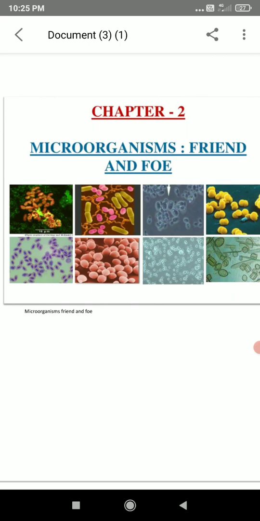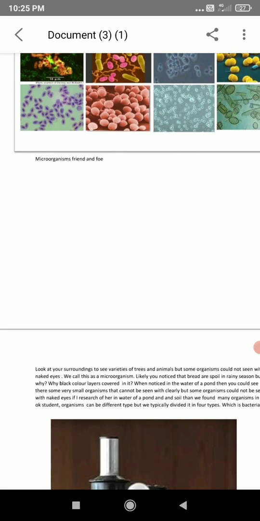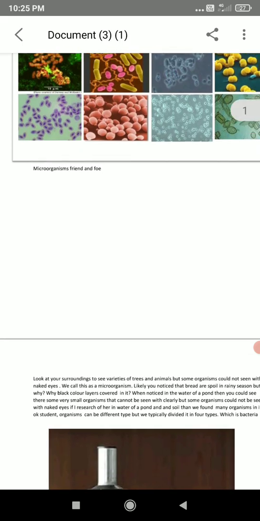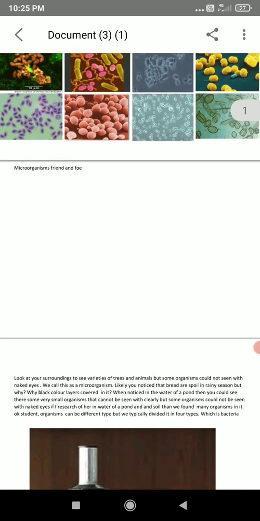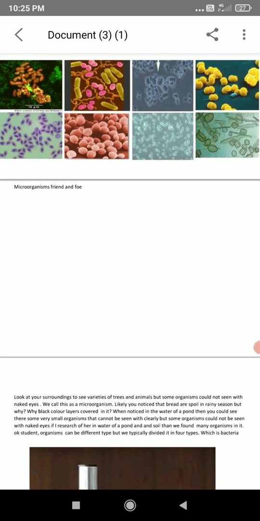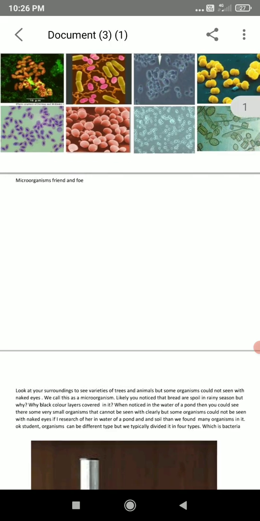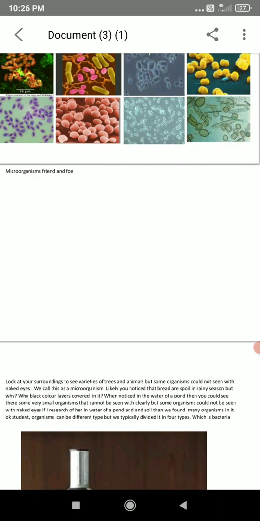So let's get started. Microorganisms friend and foe. These are the microorganisms you could see on the screen. These organisms cannot be seen with naked eyes. They could be seen by using a magnifying glass or a microscope. These organisms have a great role in our daily life. We could know about all this in this lesson.